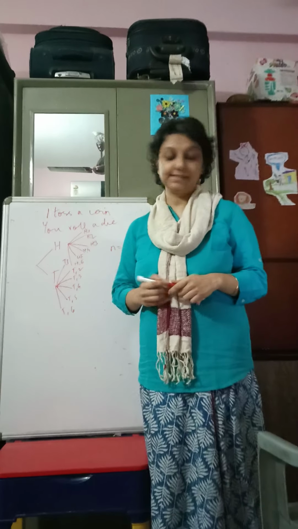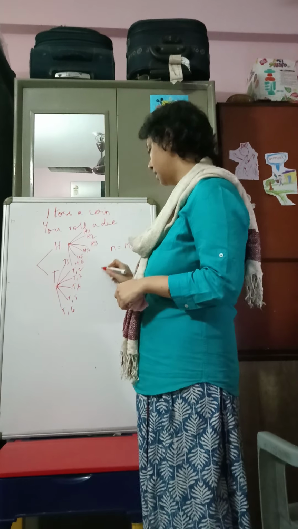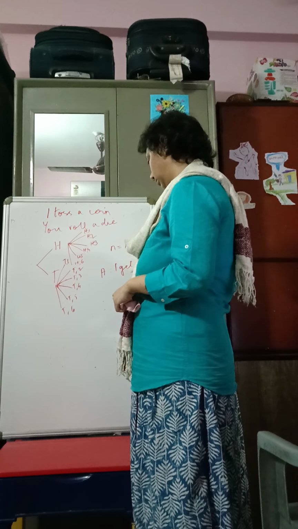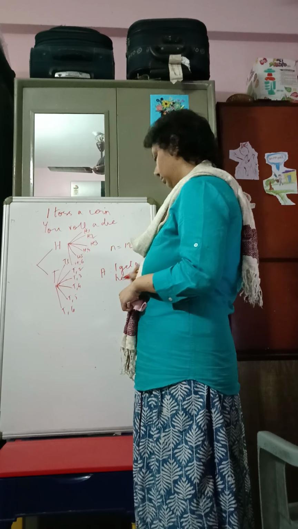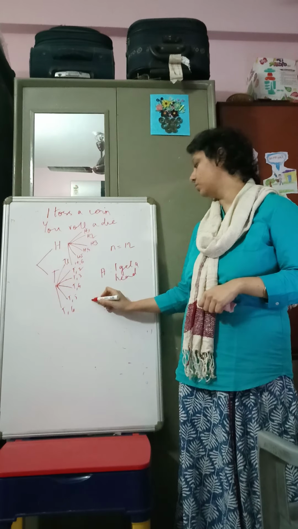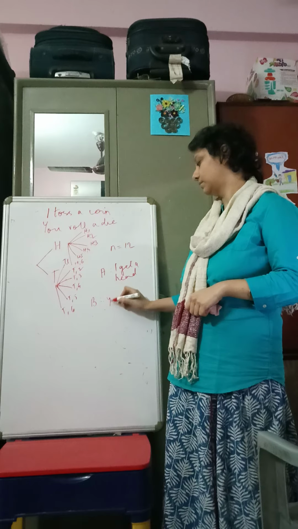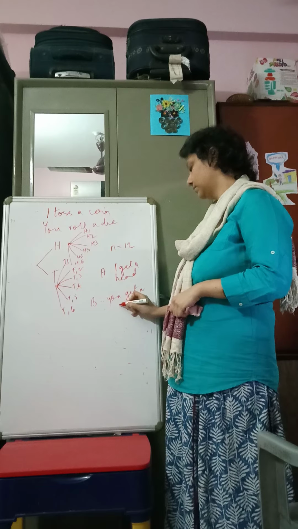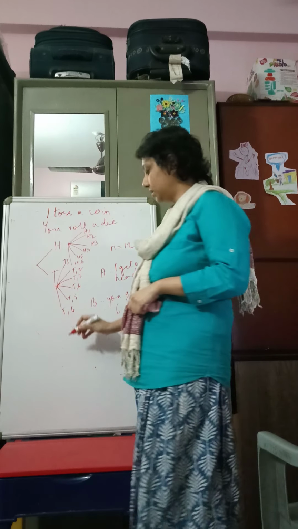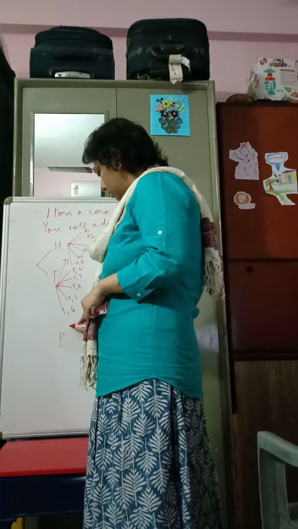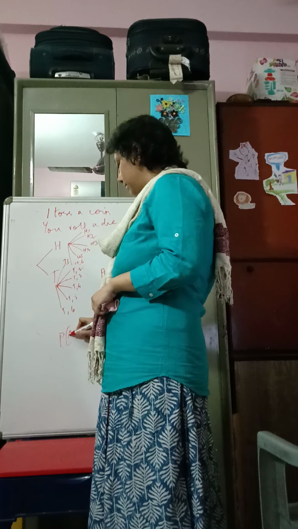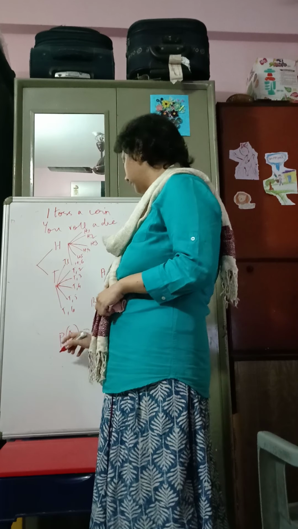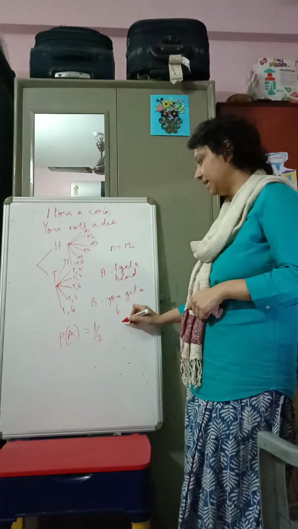Now let's say that the events are: A is I get a head, and B is you get a 6. So what is the probability of A? Probability A is half. Now what is probability B?